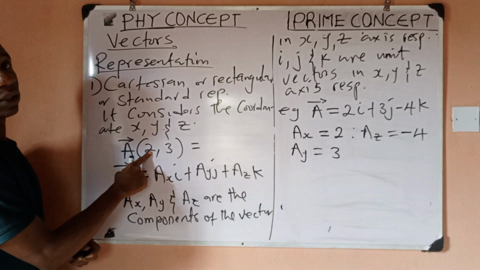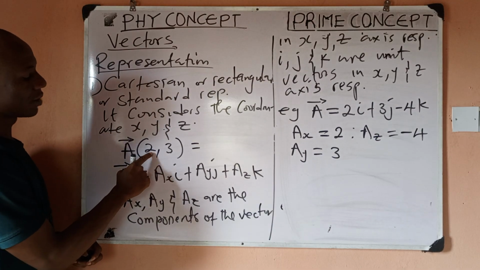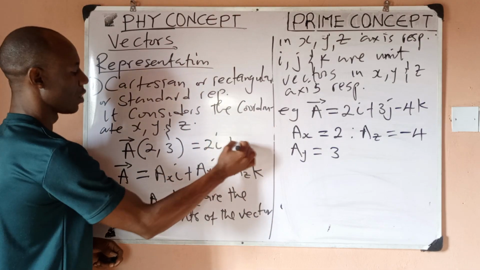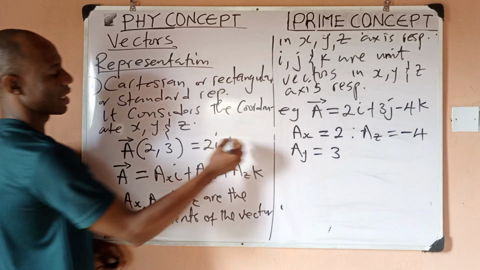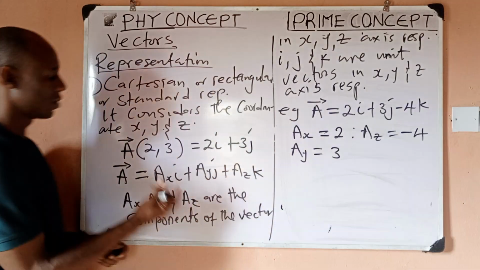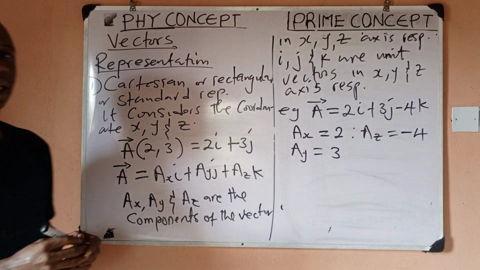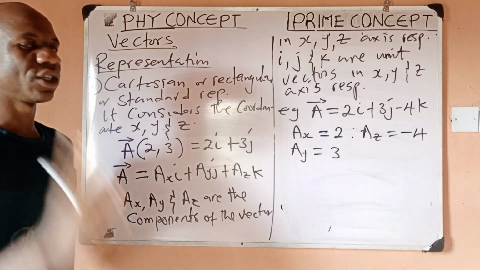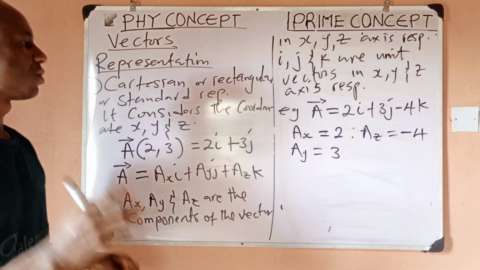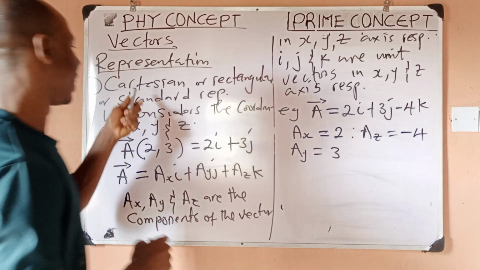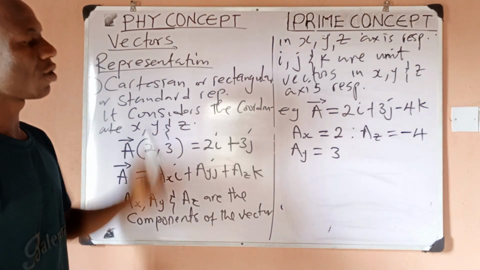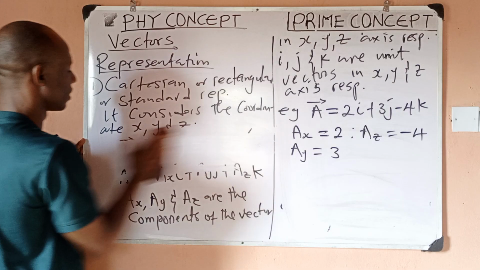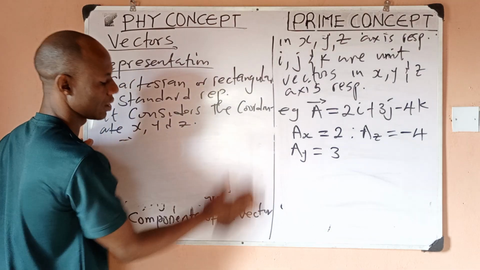Remember, this 2 is in which axis? X. So I can write this by saying 2i, then plus this one is in Y, right? I can now say 3j. So this is another way of writing this, what we learned from secondary school. So that is just vector notation. That is how vectors represent these things in Cartesian coordinates. So let's look at number 2 method of representation.